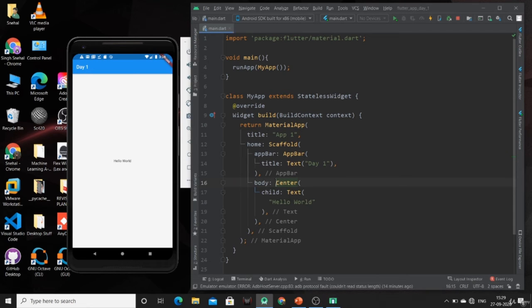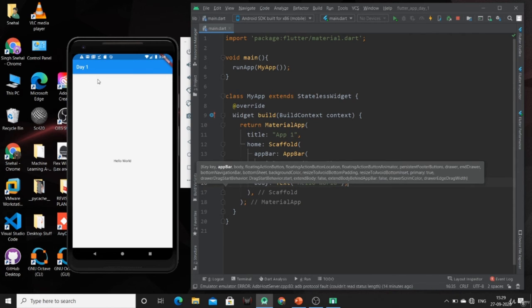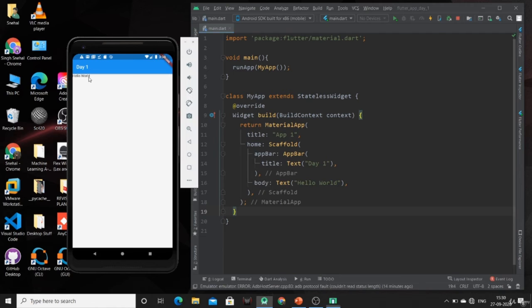If I remove this center widget, then on directly using this text widget, this text will be available in the left corner of this body. So just Control S. Now you can see the hello world is available in the top left corner of our body.